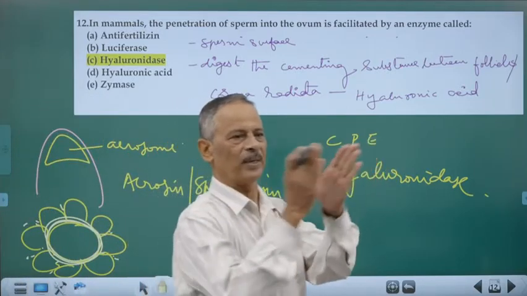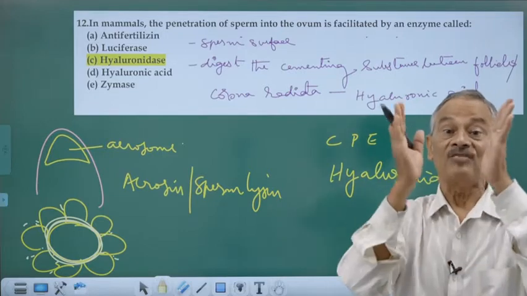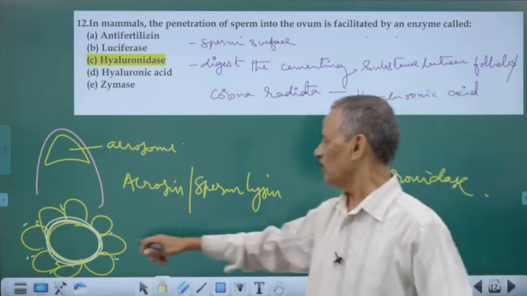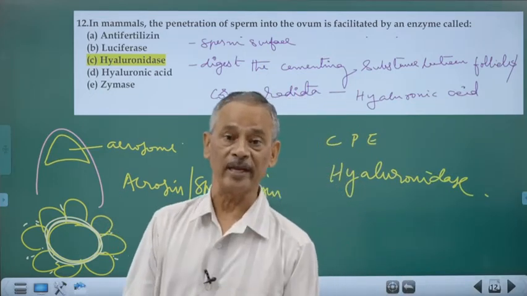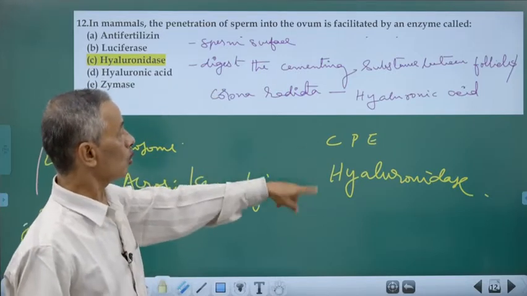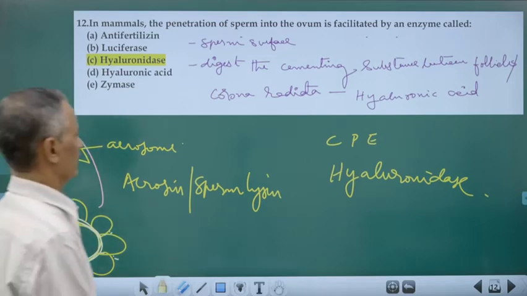It is that cementing substance that keeps the corona radiata attached to each other. That cementing substance is dissolved, digested, so that one by one the corona cells are removed. The ovum becomes naked one by one. That enzyme is called hyaluronidase.